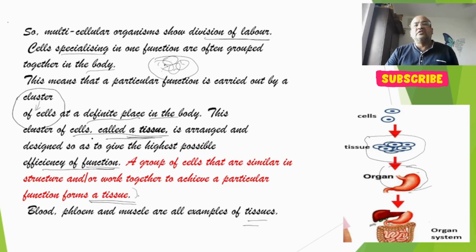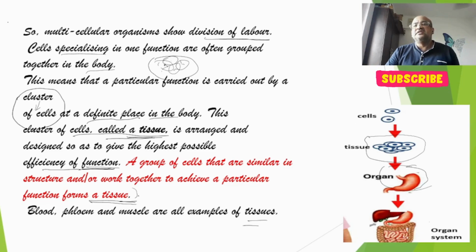So these clusters of cells are called tissues. A tissue is arranged and designed so as to give the highest possible efficiency of the function. The best possible function can be derived from this cluster of cells. A group of cells that are similar in structure and work together to achieve a particular function forms a tissue. So this is the definition of a tissue. Blood, phloem and muscles are a few examples of tissue.